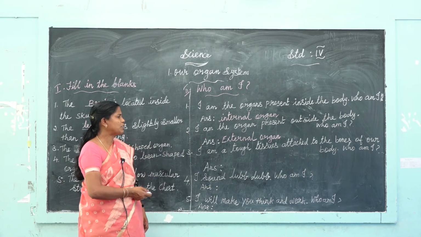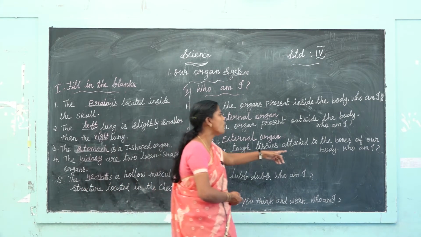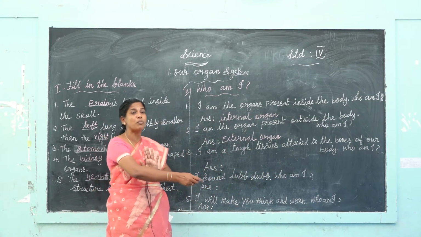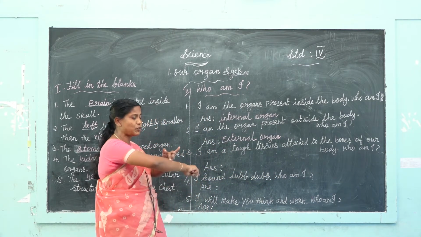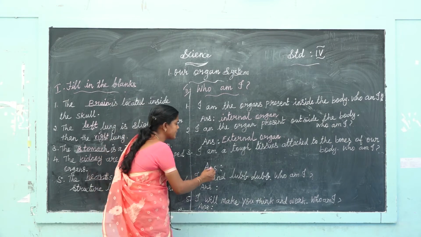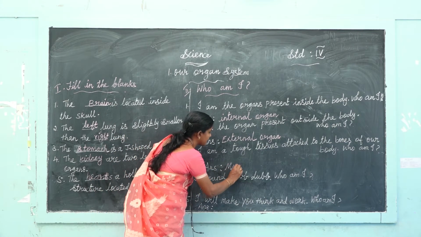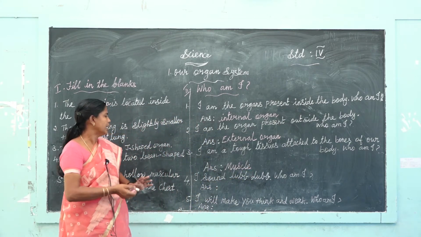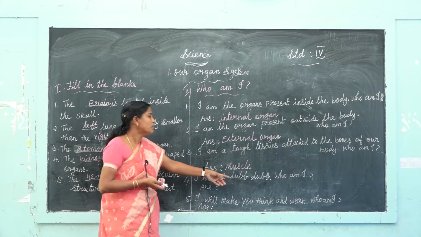I am a tough tissue attached to the bones of our body. It is attached to the bone. Answer is muscle. Next one, I sound lub dub.